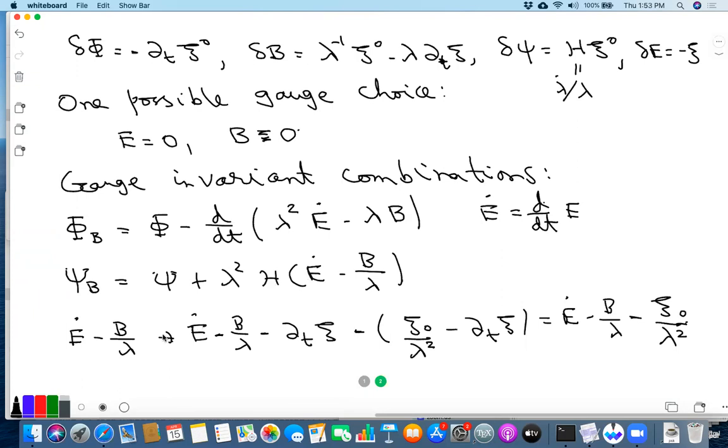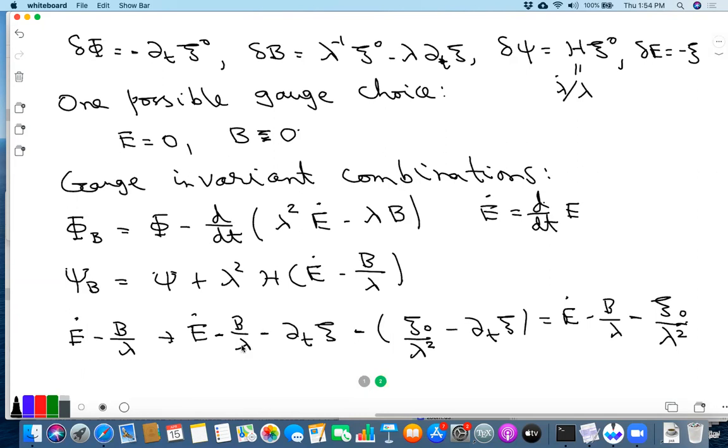This part is simply because of the change in E and the change in B under a gauge transformation. Yes, so you are worried about the change in lambda. Okay, I should think about this. I'll get back to you.